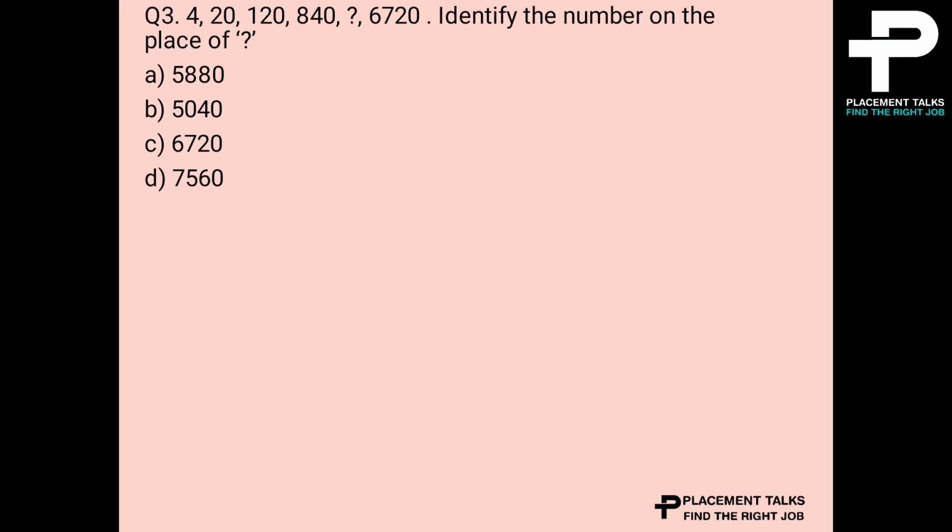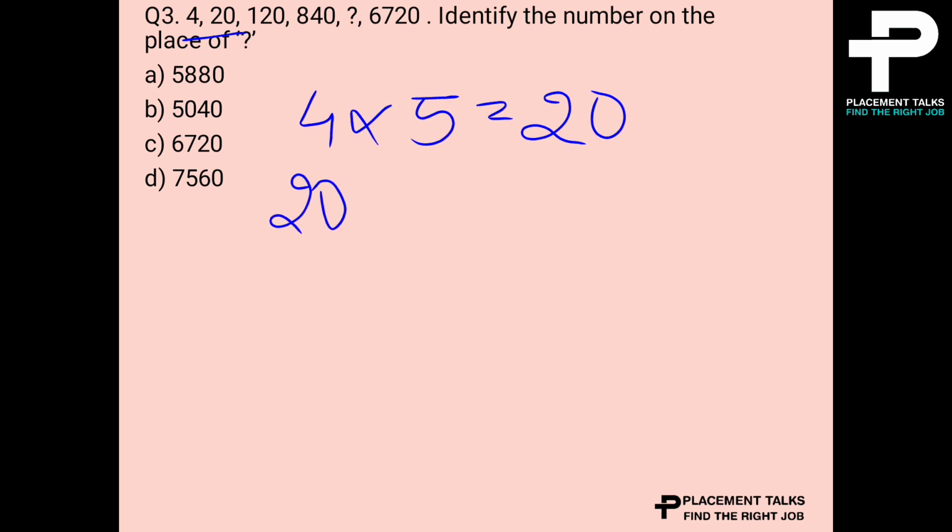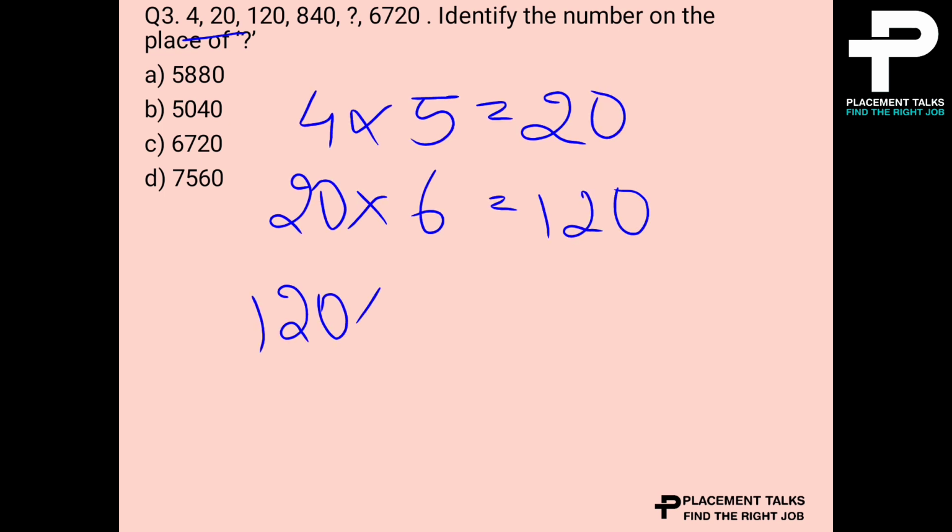For example, here they have given 4 into 5 is equal to 20. Then they have multiplied again this 20 into 6 is equal to 120. Again 120 into 7 is equal to 840. So like that we can say 5, 6, 7. So next will be 8.